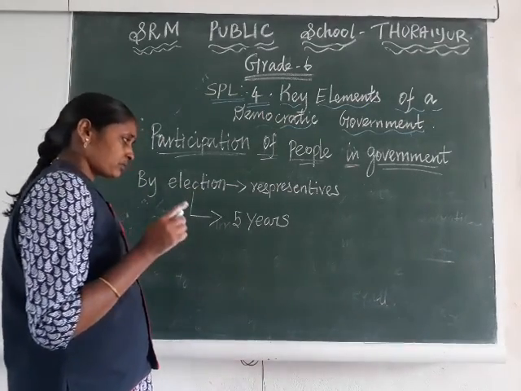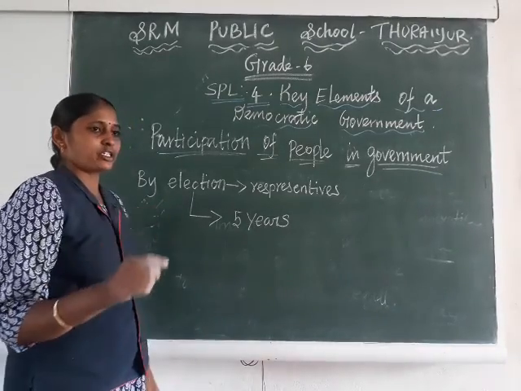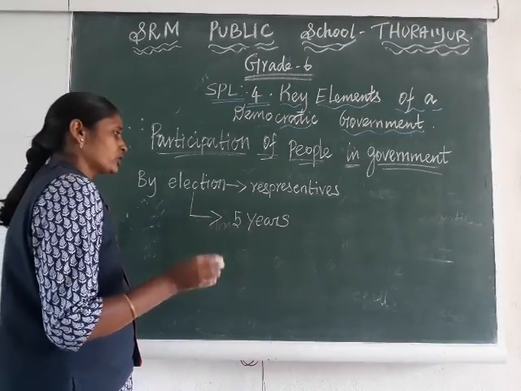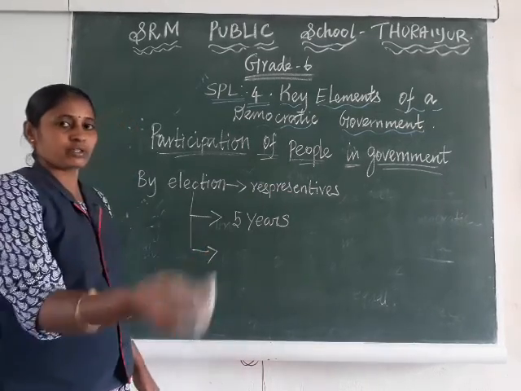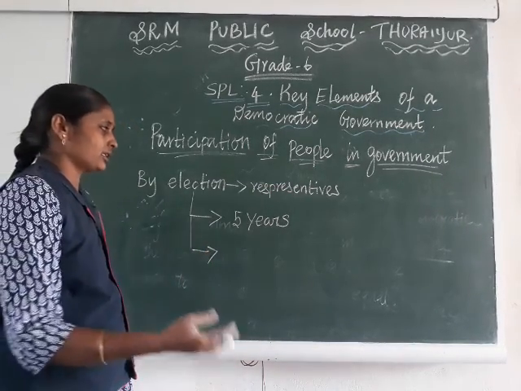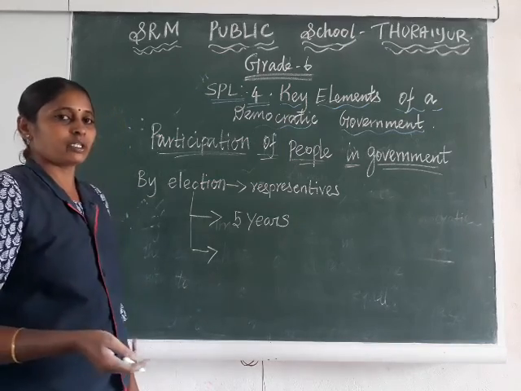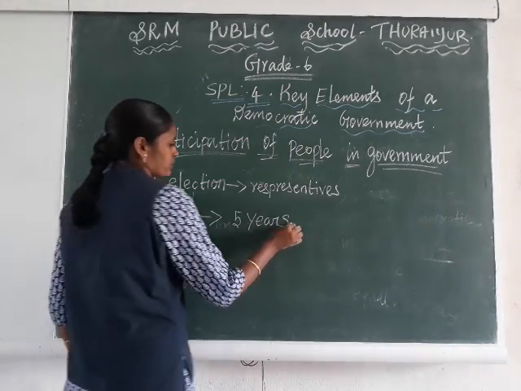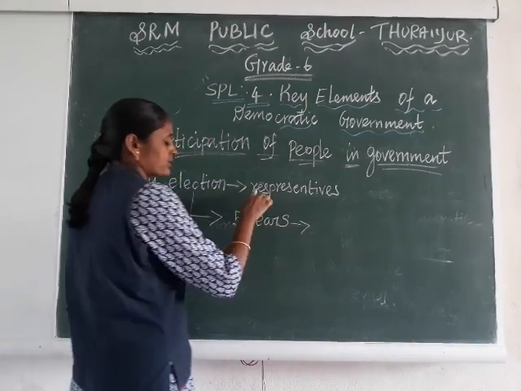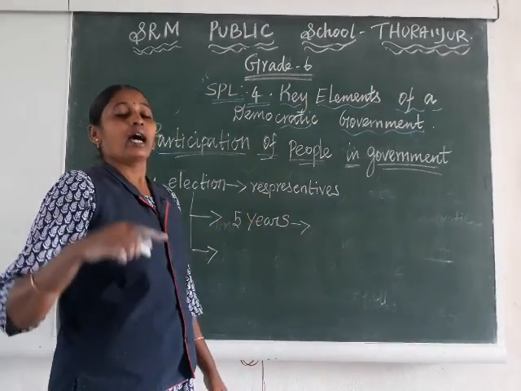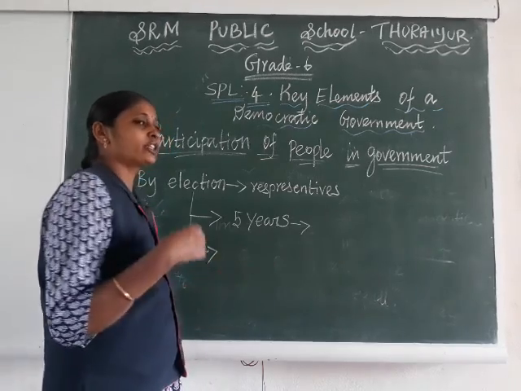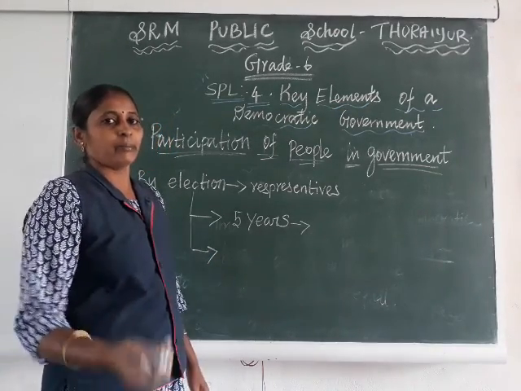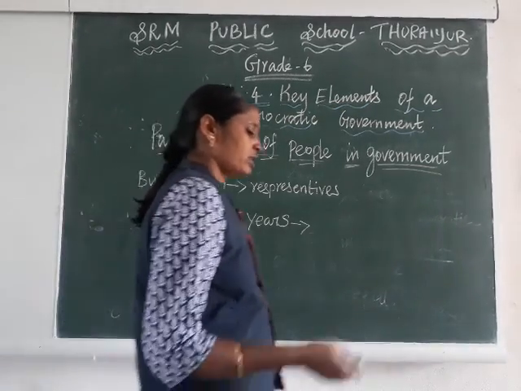If a person wants to again give his or her service in that constituency after 5 years, he has to stand in the election again and win. Only then can he continue to be a member of the legislature.